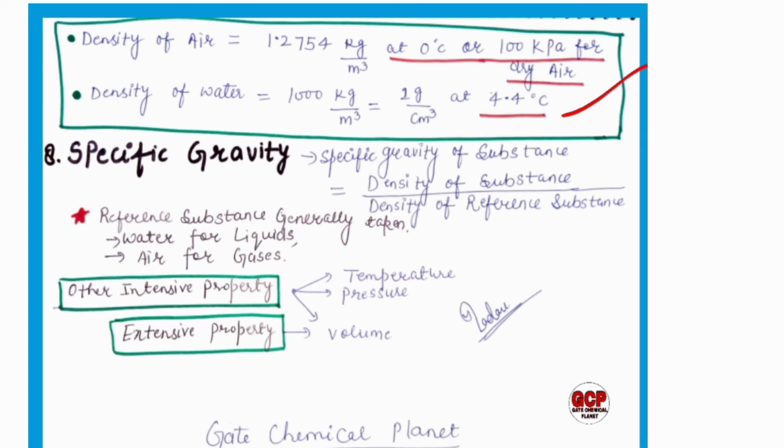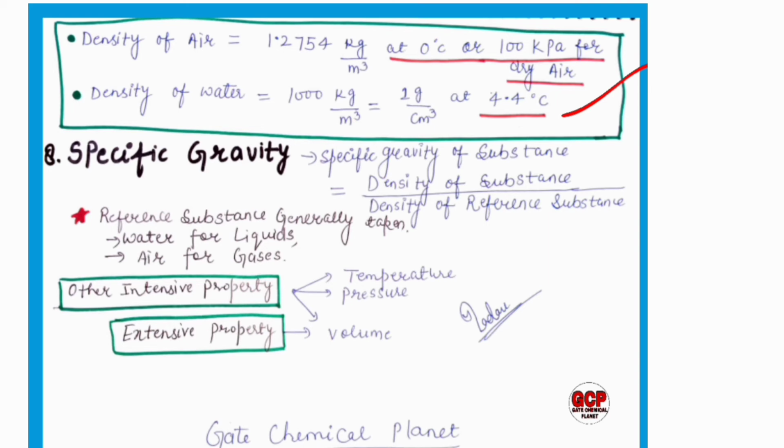So the next derived property is specific gravity. The specific gravity of a substance equals the density of the substance divided by the density of a reference substance. What do you mean by the reference substance? The reference substance is generally taken as water for liquids, and air for gases.